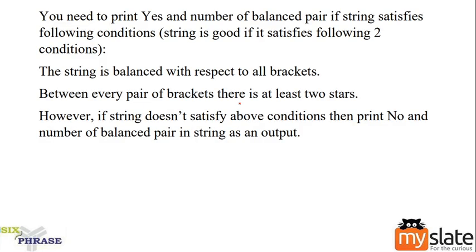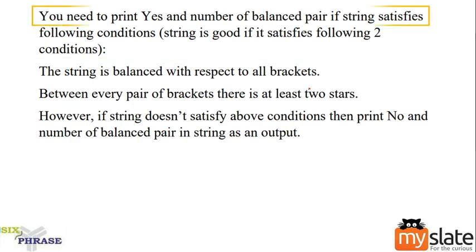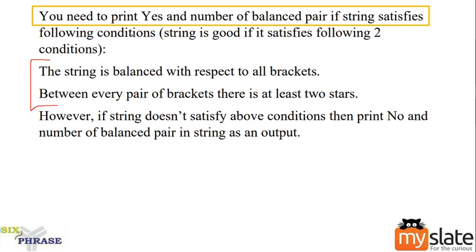Now look at the remaining part of the question. They are telling you the string is balanced with respect to all brackets, not just one pair of brackets. All brackets should be balanced, and between every pair there are at least two stars. We know this already. Now look at the first line. You need to print yes and the number of balanced pairs if the string satisfies the condition.